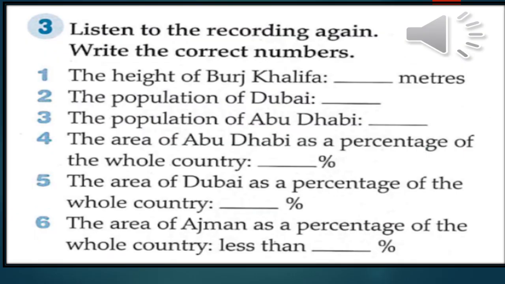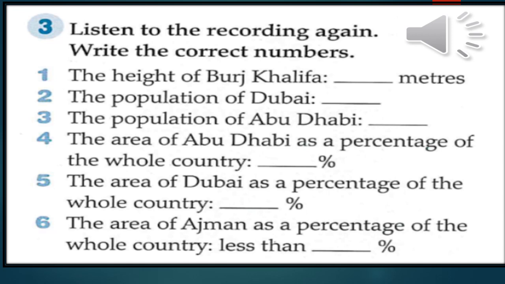This time you are going to listen to the recording again, and we are going to write the correct numbers. So I need you to listen carefully to write numbers. Number 1, the height of Burj Khalifa. How high is it? How many meters? Write the number for meters.